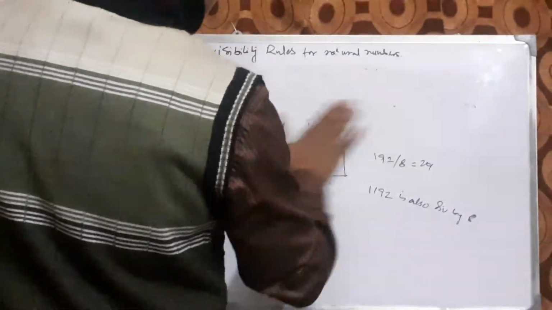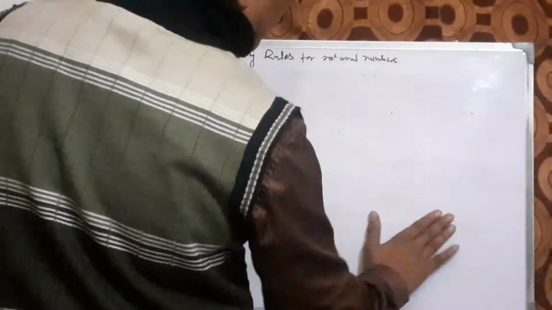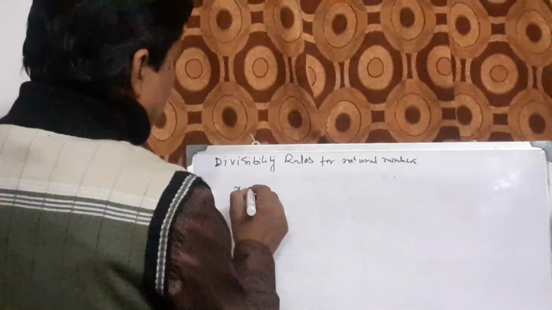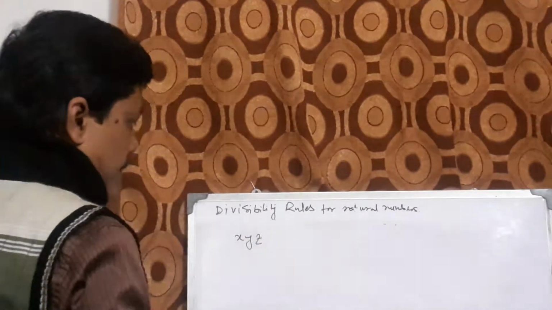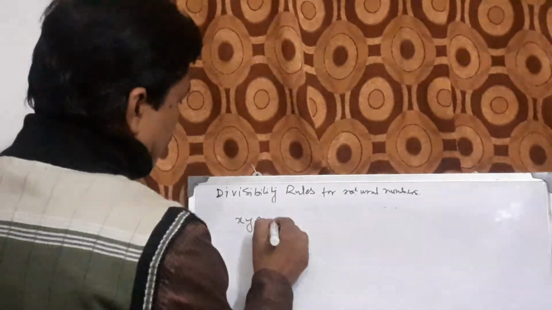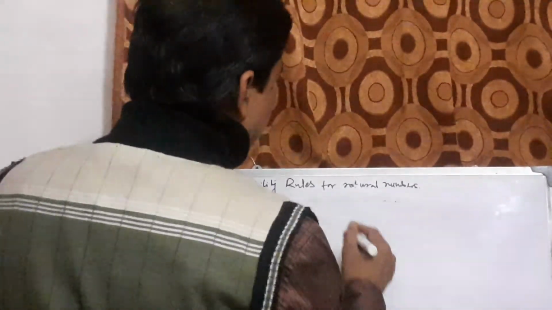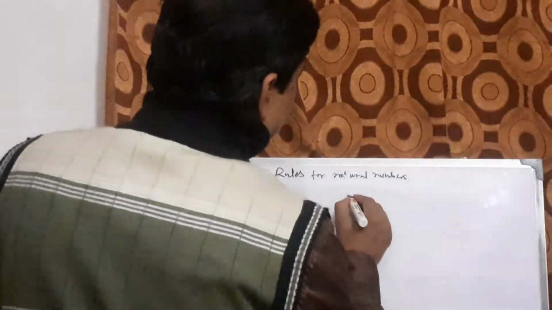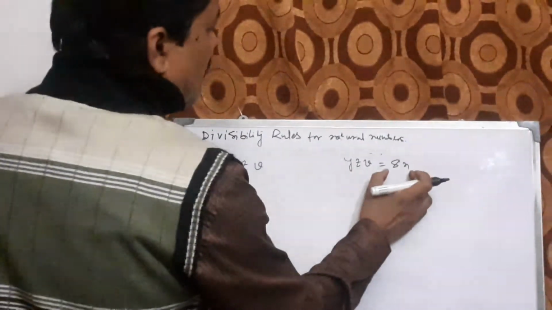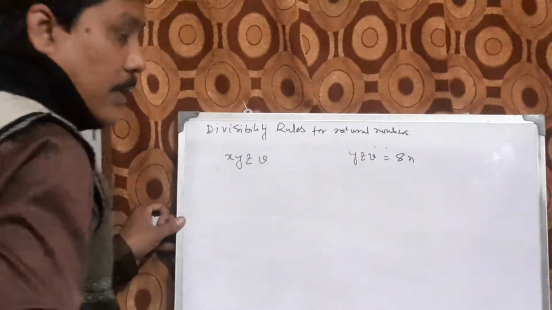Now let us take an example of why it happens. Again, we can consider a number as xyzv. Definitely yzv is 8n, because if this part is divisible by 8, then the whole number will be divisible by 8.